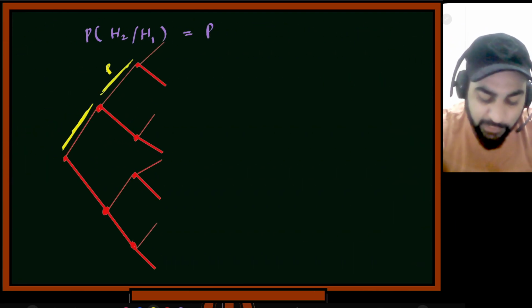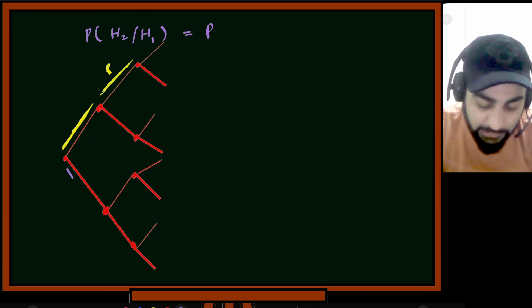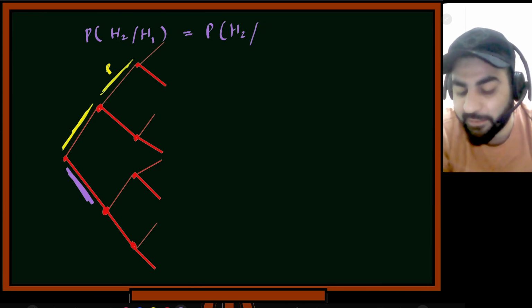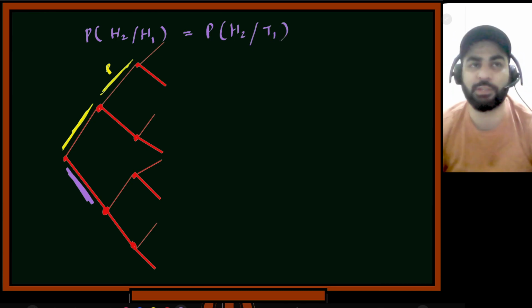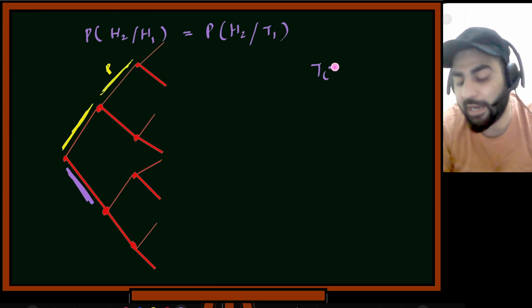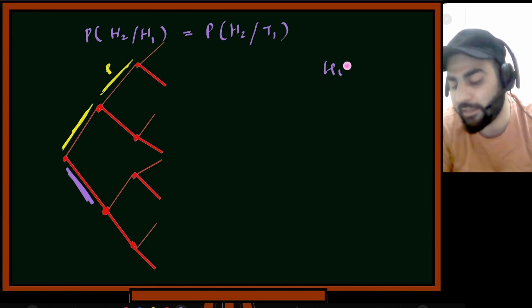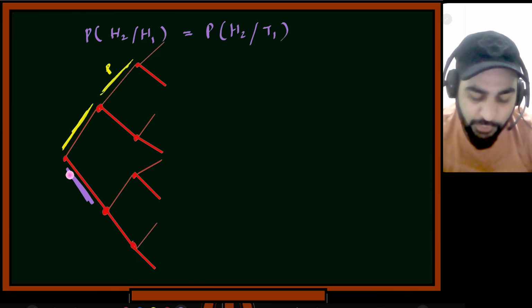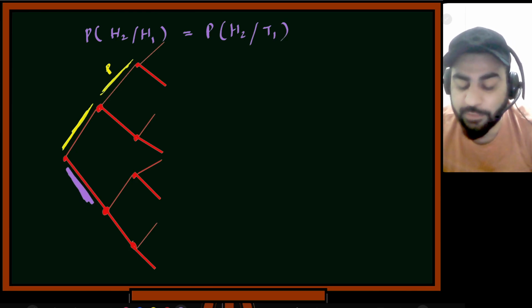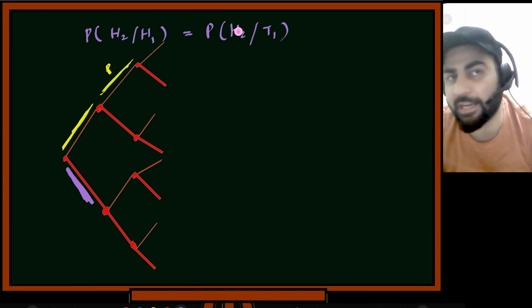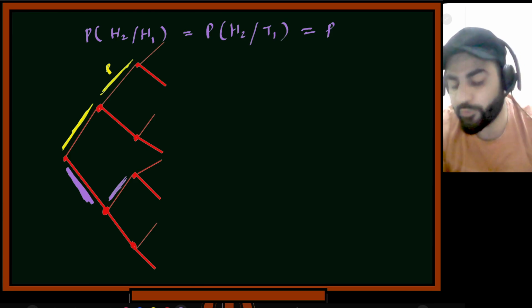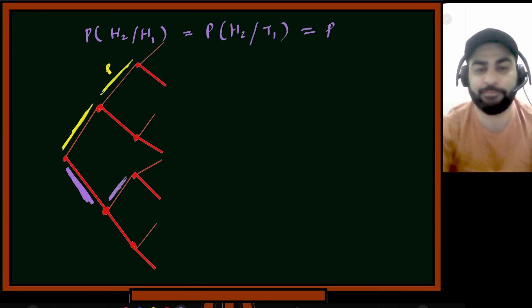Now if it is a tail, tail means you're going this path. So what is the probability that head 2 will happen given that the first toss was tail? T1 was tail. If you see the subscript, I am writing the toss number. So Ti means the ith toss is tail, Hi means the ith toss was head. So if the first toss was tail, it goes this way, and the probability of the second being head is this much. This is again P. Do you agree with this? How many of you agree with this?